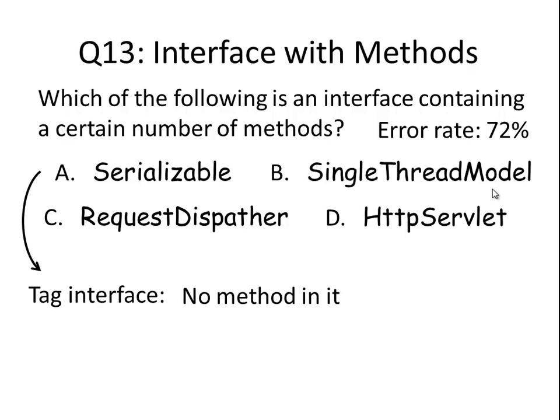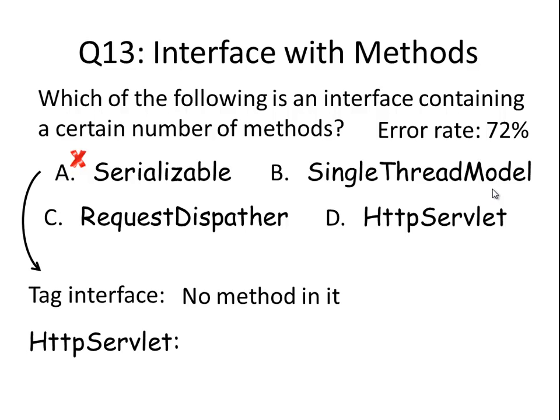It is just a tag. You attach it to a Java class to make it serializable. So that's a tag interface. Definitely this one does not have any method, so we exclude this option.